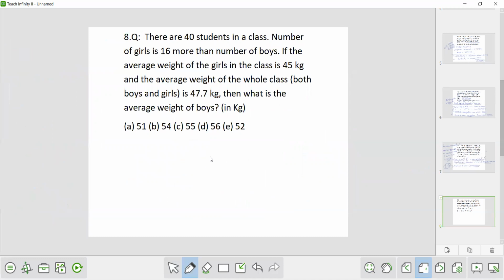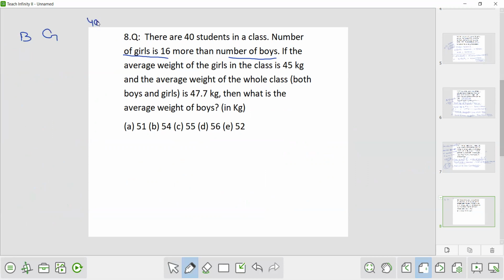Now the next question. There are 40 students in a class. Number of girls is 16 more than the number of boys. Whenever you see a question like this, where the number of girls is this much greater than the number of boys, how to distribute that? So here it will be boys and here it will be girls. So girls is 16 more.